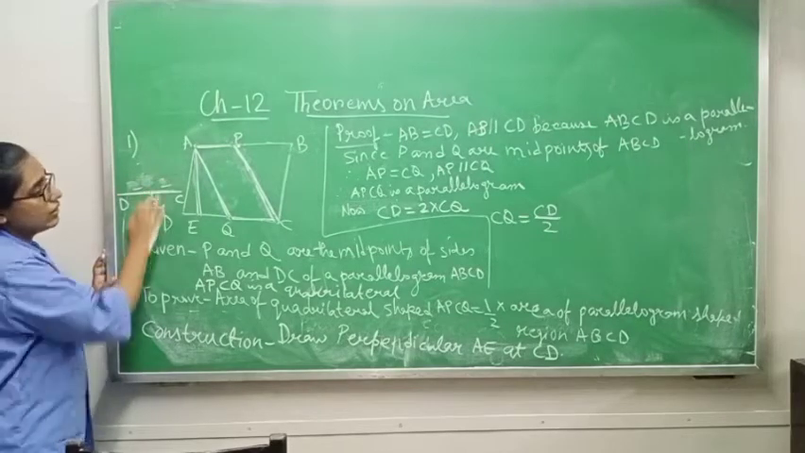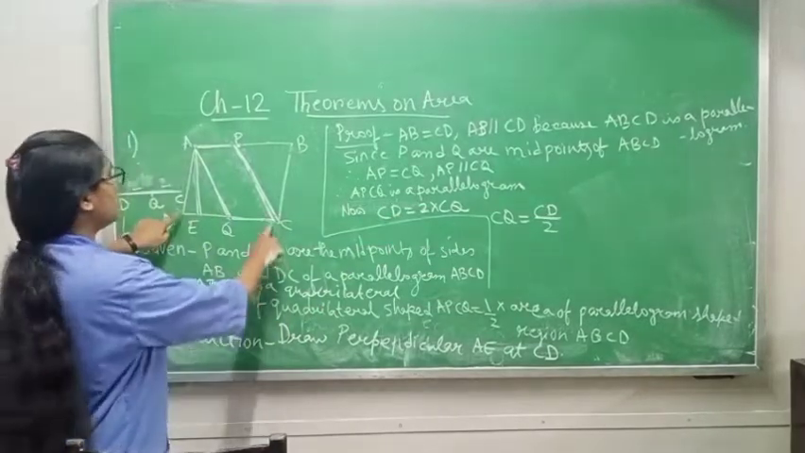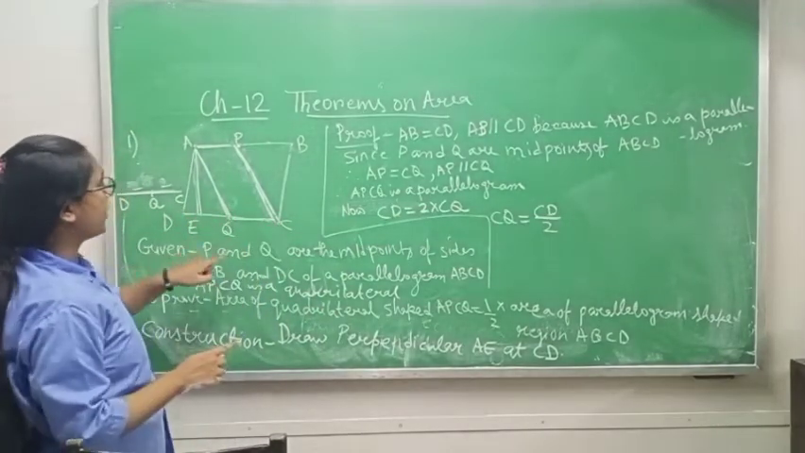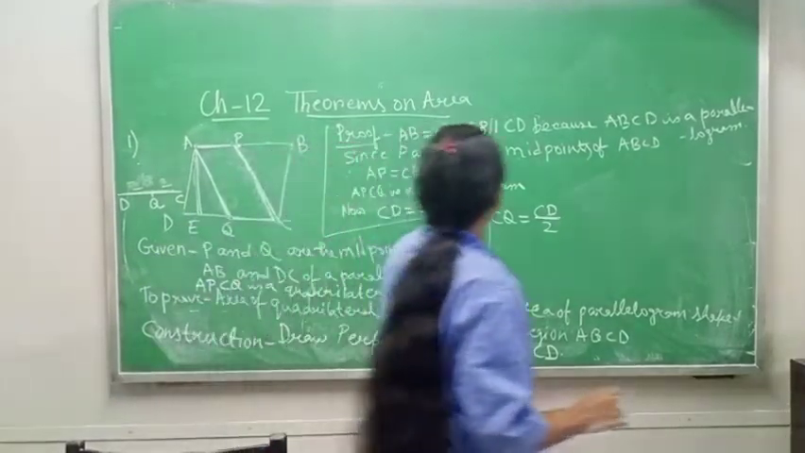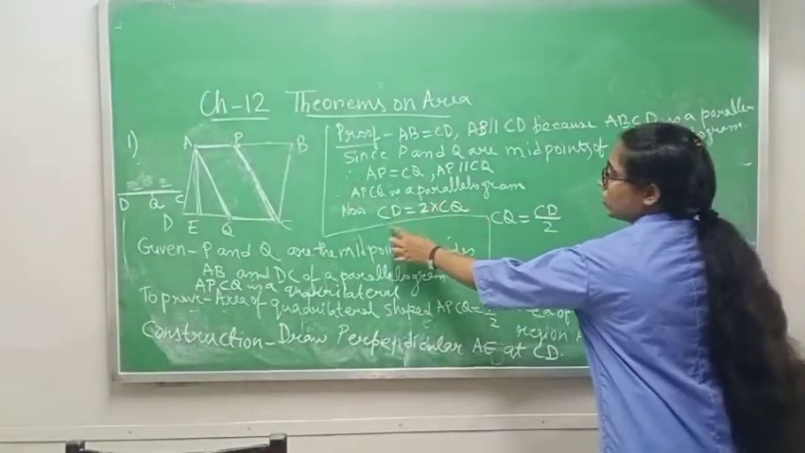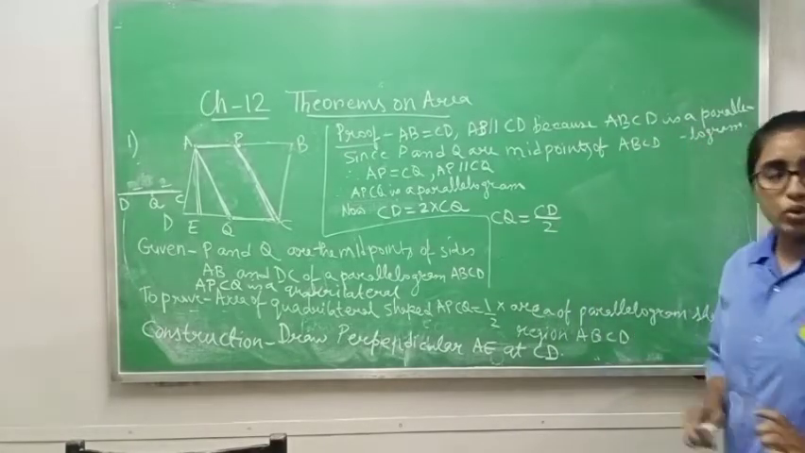So what I have written here, now CD is equal to 2 times CQ. CD is full, CQ is half. So you can write CD is equal to 2 times CQ. CQ I am keeping as it is, this 2 is going down. So CQ is equal to CD by 2. Okay.